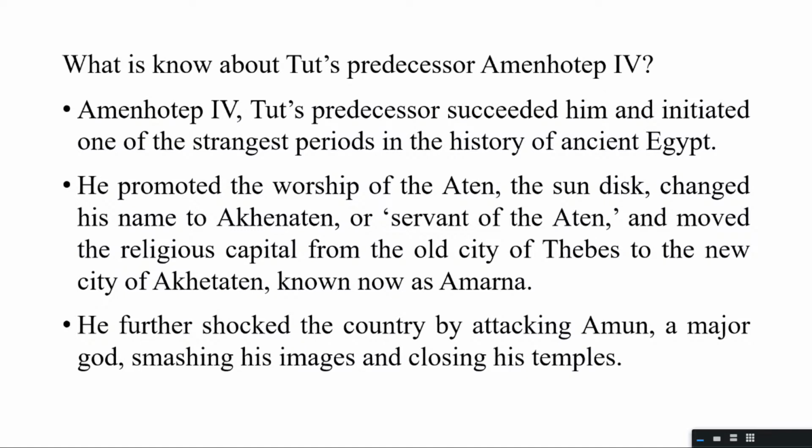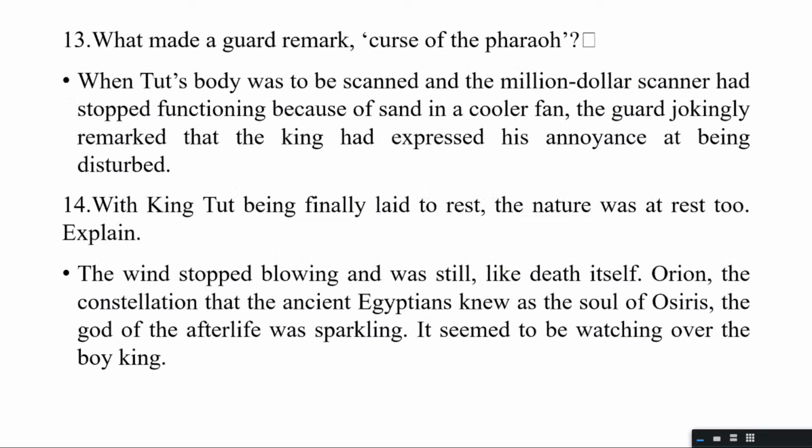He promoted the worship of Aten, the sun disk, changed his name to Akhenaten, the servant of Aten, and moved the religious capital from the old city of Thebes to the new city. As I said, he moved the capital from one place to the other. Basically, he attacked the sun god and smashed all the religious places, and he closed the temples, he smashed the images.